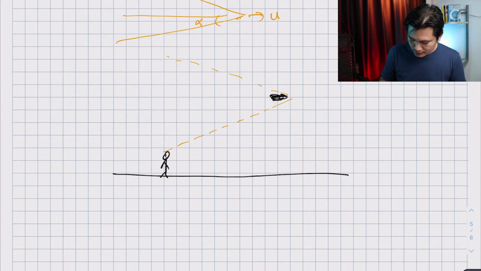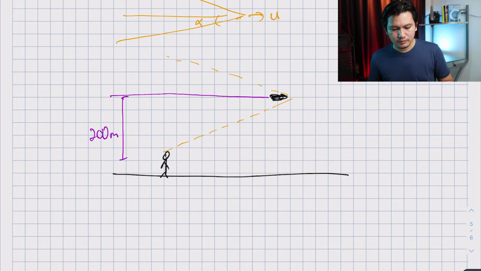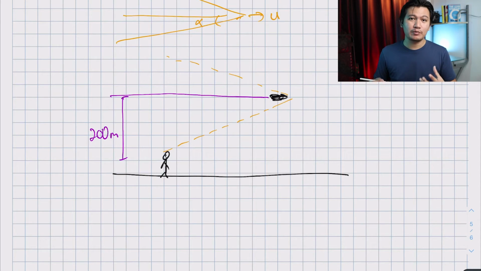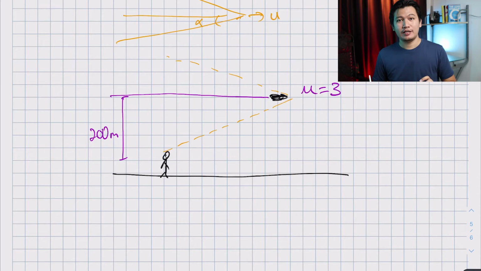The aircraft is traveling about 200 meters above ground, and is traveling at Mach number equal to 3. Now I have two questions for you.